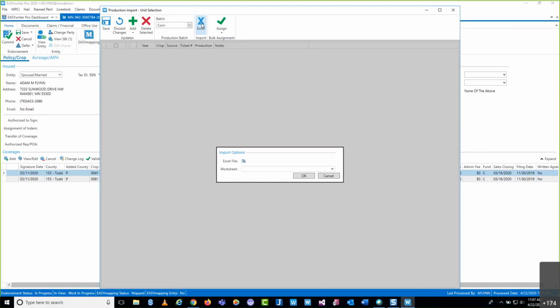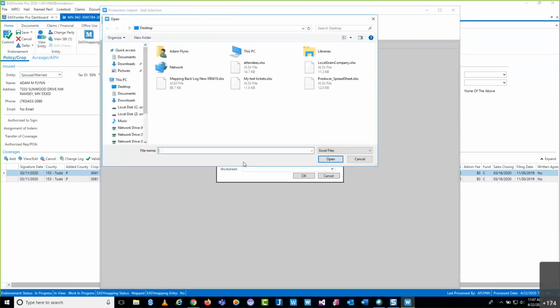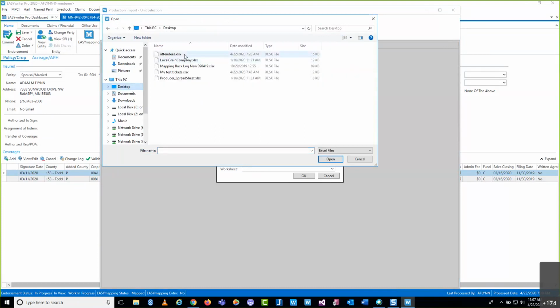Just like anything else, when you upload or download documents, you have to first find out where that file is. So I'm going to click this little icon here, which is called the select file icon. From here, it allows me to search my machine, and I have my Excel spreadsheet on my desktop. I just selected desktop, and my test tickets file is what I'm going to use today. The only limitation as of right now is that it has to be an Excel spreadsheet.